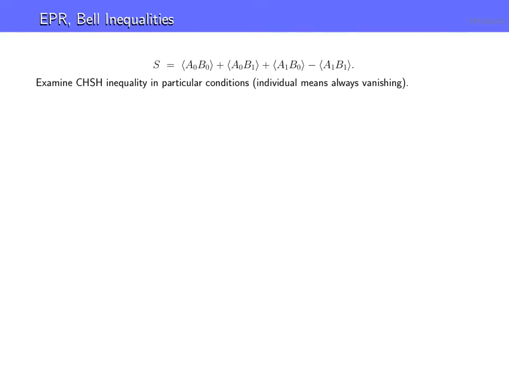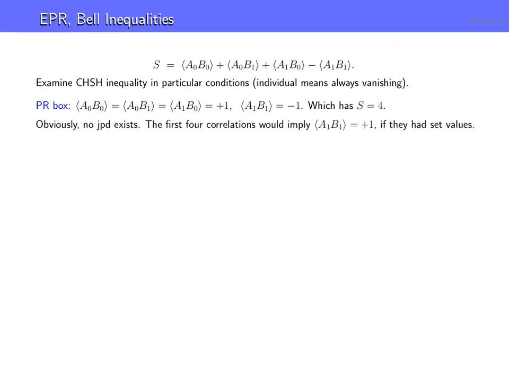So we'll go through what's called the PR box. And these names are given in the literature for various reasons. PR is Popescu and Rohrlich. They came up with, in 1994, a version of this. It was actually done by other people before, but that's not important. We'll just call it what people often call a PR box. But it has the following correlations, or second moments: the first 3 are plus 1, the last one is minus 1, as shown up here. So that gives S equal to 4. All right? Pretty simple. Now, it should be obvious that there's no joint probability distribution for this.